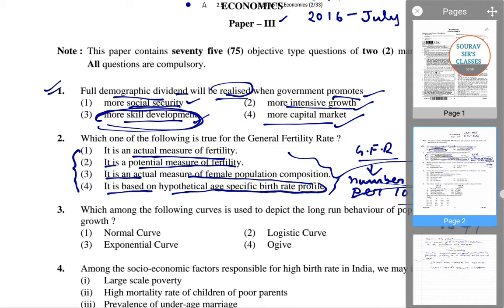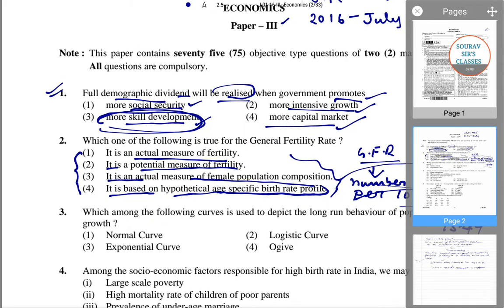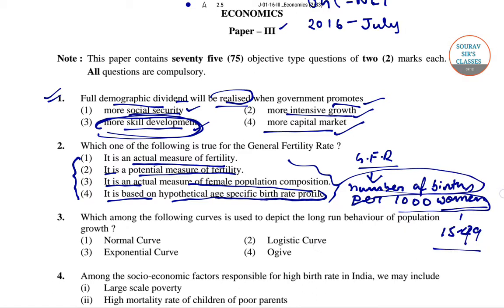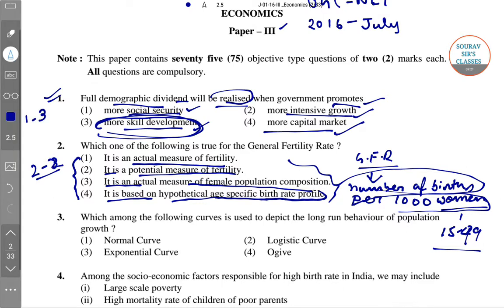So for question number 2, the right answer would be option B, that is it is a potential measure of fertility. So general fertility rate is a potential measure of fertility. So for question number 2, the right answer is option 2.